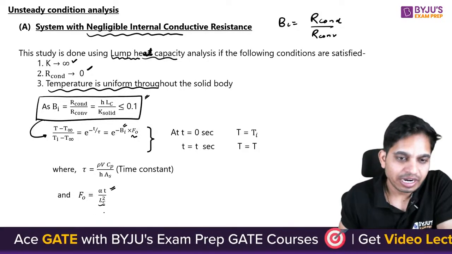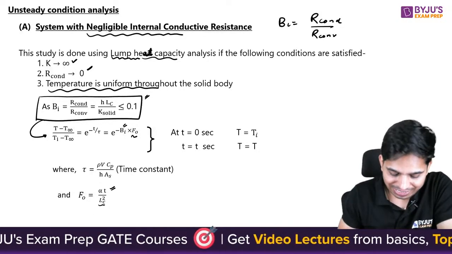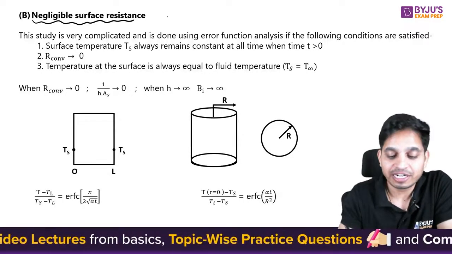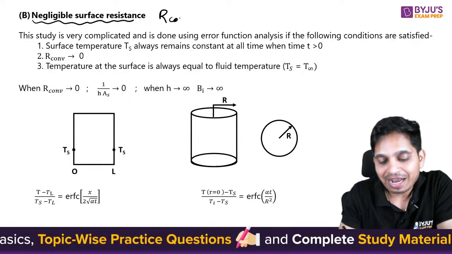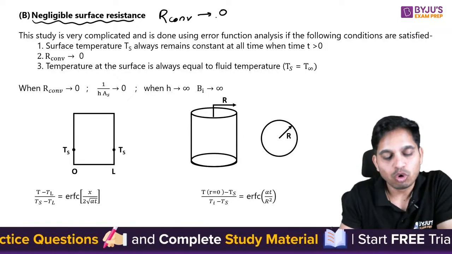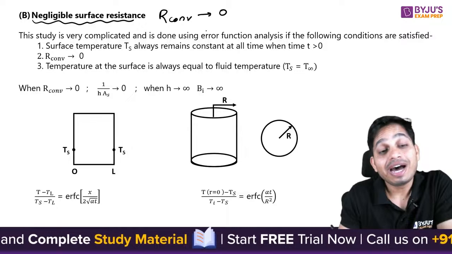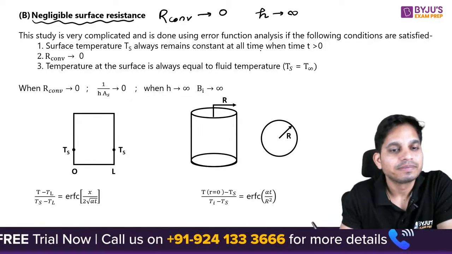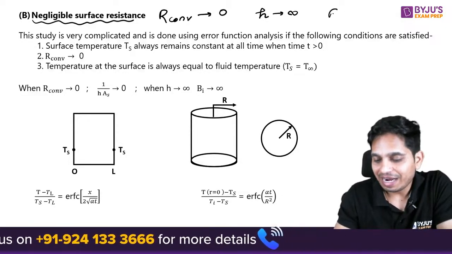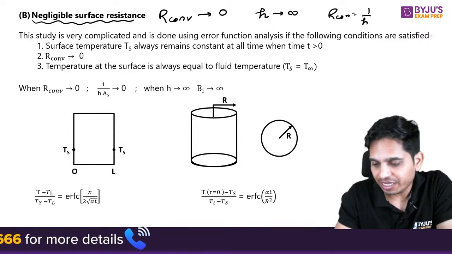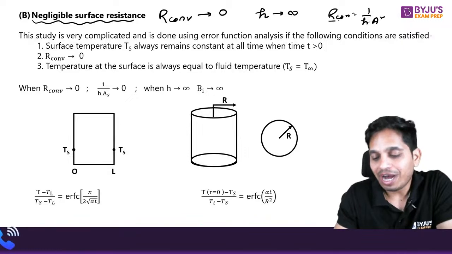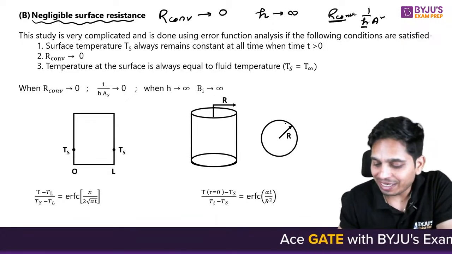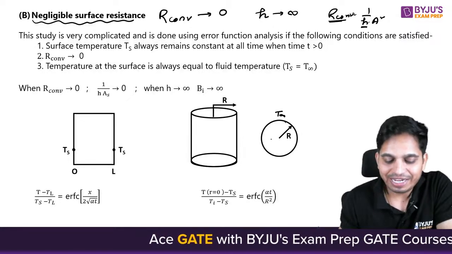Okay. Now there is another case in which we say that surface resistance is negligible. That means R convective tends to 0. R convective is equal to 1 upon hA, and area must be finite. If R convective tends to 0, that means h tends to infinity. That means the whole entire surface will be at T infinity.